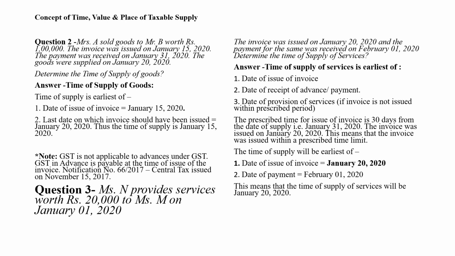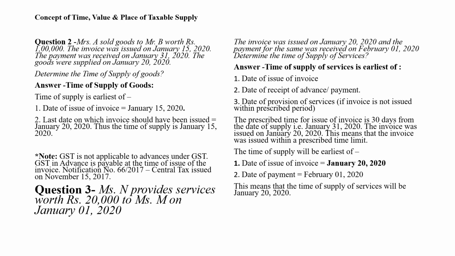So now answer, the time of supply is the earlier of first, the date of issue of invoice, that is January 15, 2020, or the last date on which invoice should have been issued, that is January 20, 2020.